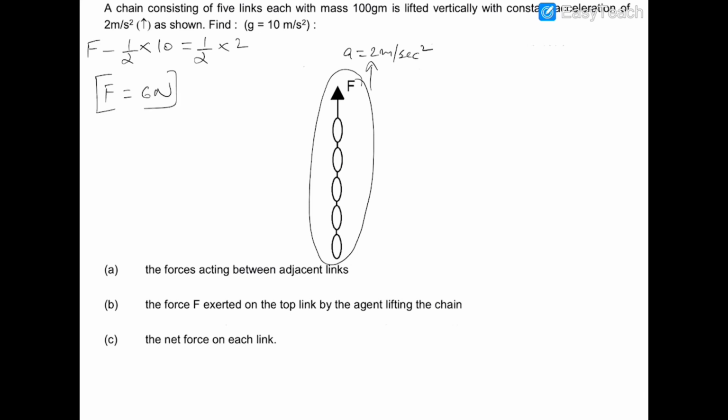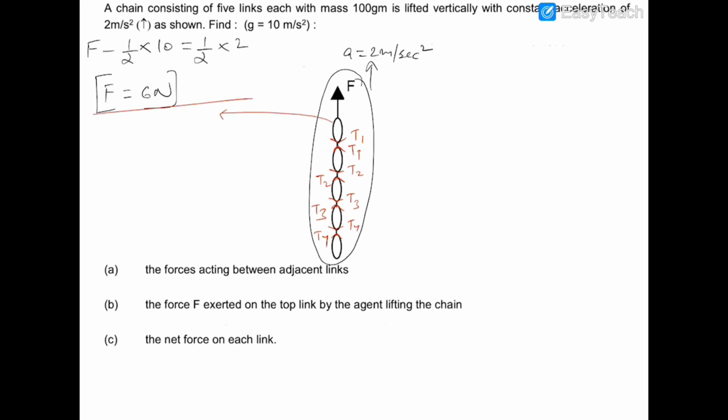Now this is a case of a rope with some mass, and we have already discussed that if a rope has some mass, then the tension in the rope at each of its points will be different. So first of all, I am assuming this tension T1, this is T1, this is T2, this is T2, this is T3, this is T3, this is T4, this is T4. If I have to calculate T1, I have to write the equation of this link.